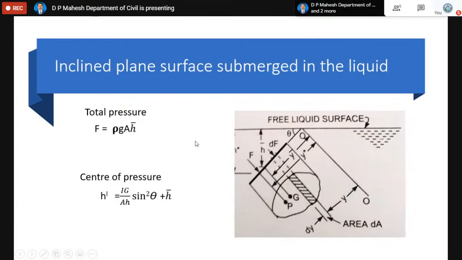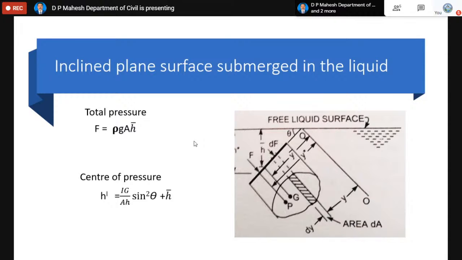Similarly, we also have one more case, that is called the inclined case. Whether it is a vertical case or an inclined case, for finding total pressure the formula remains the same.